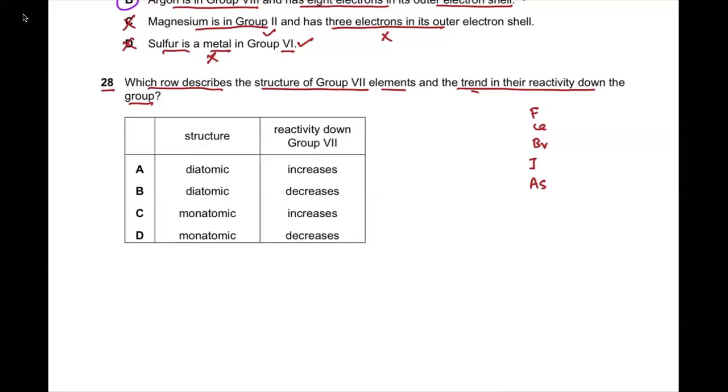Okay. So as we move down the group, their reactivity decreases. So reactivity down the group increases. So it means A and B go wrong. And if we talk about their structures, they all are diatomic, right? So yes, this, and over here it's a monoatomic. So D goes wrong and B is the correct answer. Is this clear?